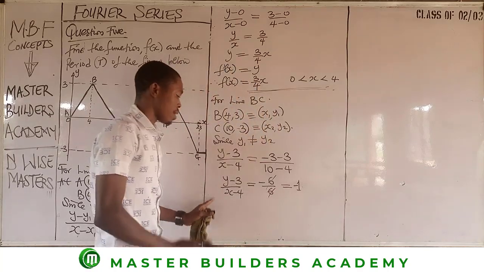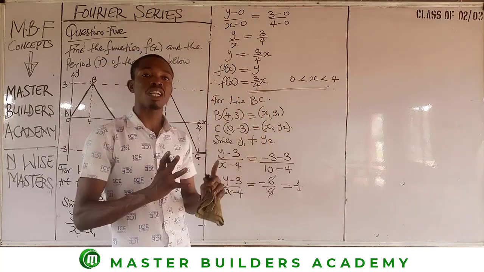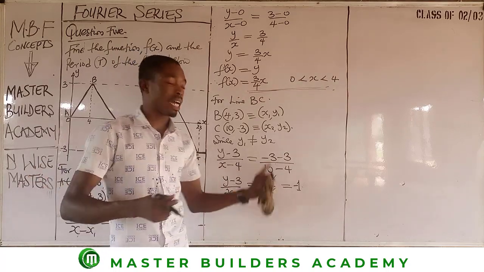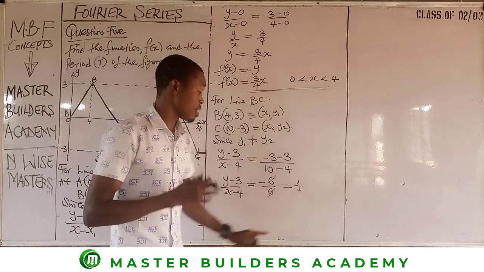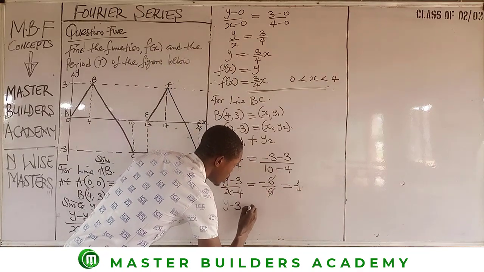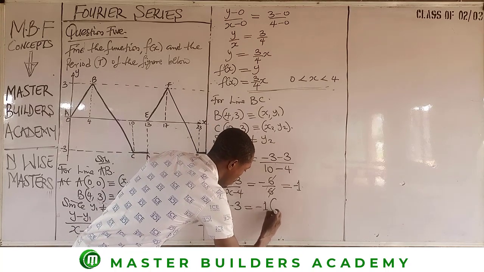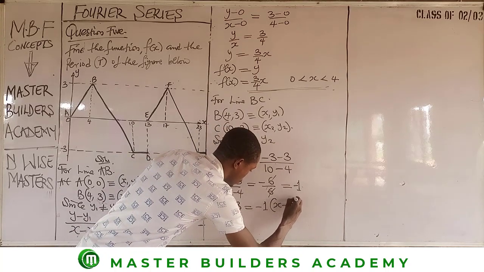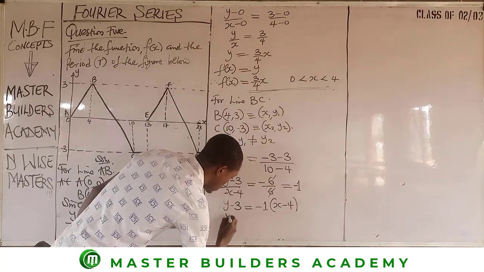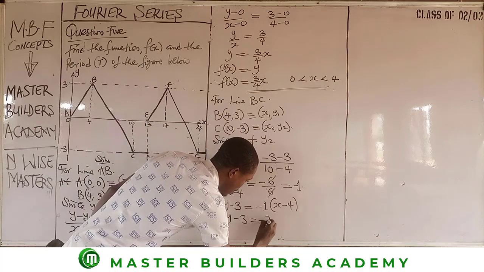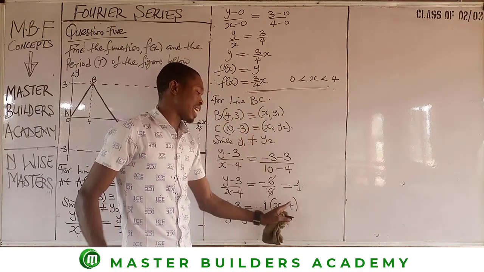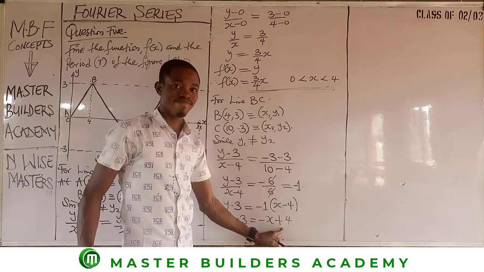So what do we do now? Remember, the interest here is to make y the subject of the formula. To achieve this, we need to first cross multiply. If we cross multiply, we will have y minus 3 is equal to negative 1 multiplied by x minus 4. Then if we open the bracket with this negative 1, our end product will give us minus x plus 4. Remember, negative 1 multiplied by negative 4 will give us positive 4.